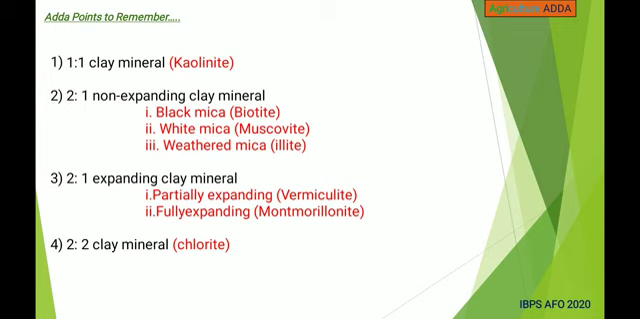1:1 clay mineral is kaolinite, and 2:1 non-expanding clay minerals examples are black mica, that is biotite mica, white mica, muscovite mica, and weathered mica, illite mica. And 2:1 expanding clay minerals are partially expanding, that is vermiculite, and fully expanding, that is montmorillonite. And 2:2 clay mineral is chlorite.